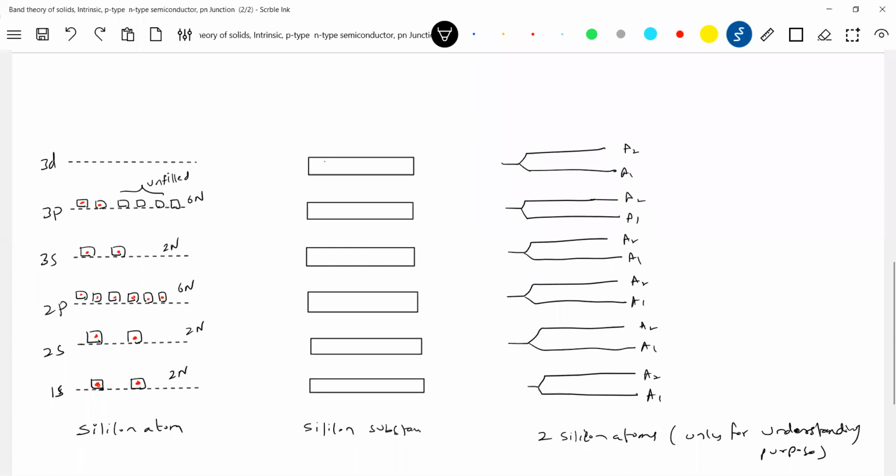For one silicon atom, the energy of one will increase, whereas the other will decrease. So how many states are there here? Again, you can fill up like this. So this is 1s, 2s, 2p, 3s, 3p.